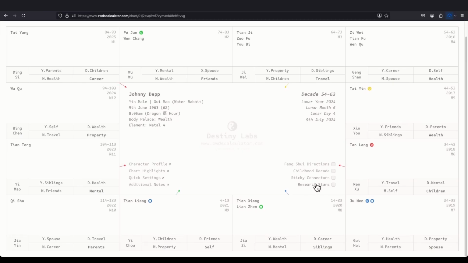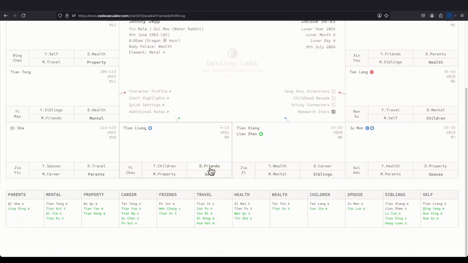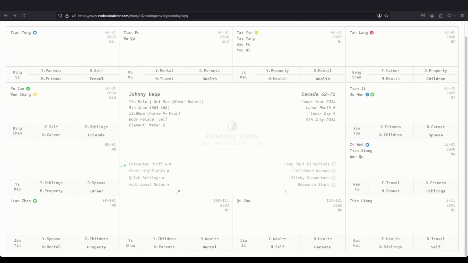For those who are interested in sun, moon stars, we have this feature which adds on some sun, moon stars at the bottom of the chart. So you can see the 14 main stars brightness as well as the auxiliary stars. Lastly, you may have noticed these little arrows over here. These are arrows to signify the 顺飞 or 逆飞. Of course, there are many more features that are not shown today, but these will cover the basics for this tutorial. Thank you and happy charting!